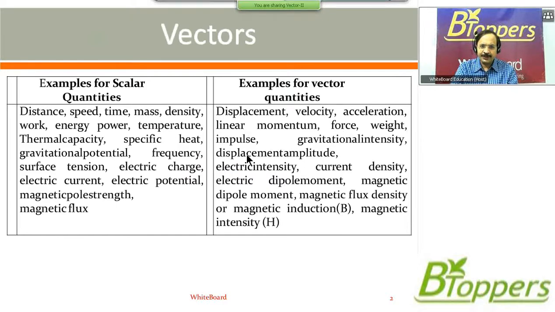Mass of a body is a scalar quantity, but weight of the body is considered a vector quantity because weight represents the gravitational force on the body by the earth. Anyhow, we discuss these terms in the coming chapter.